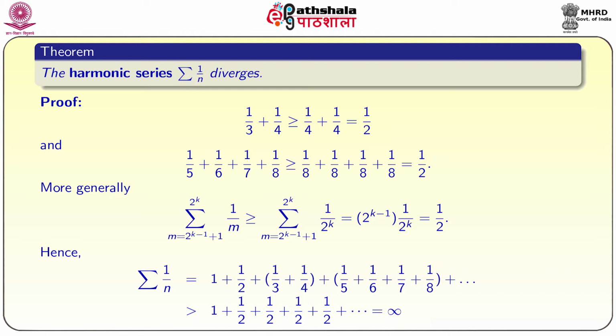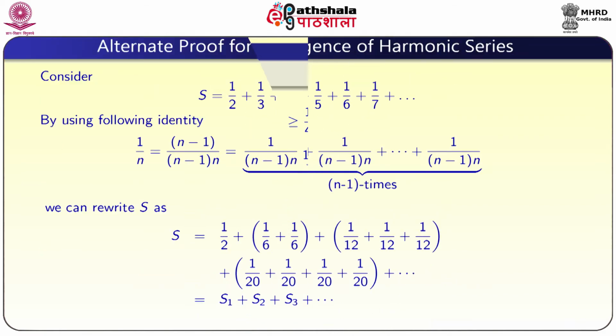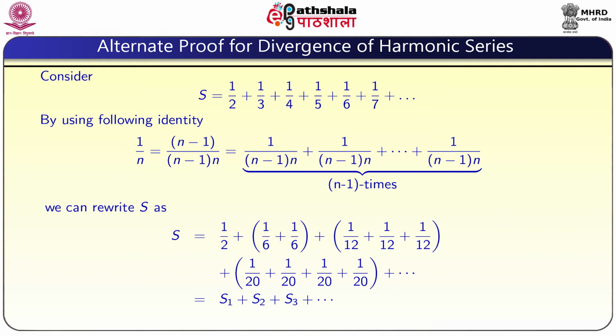So, this is not a complete proof, but this is a sketch of the proof. With this we understand that the harmonic series, summation 1 by n, diverges. For this harmonic series divergence, we will give another proof, an alternative proof. So, another proof for divergence of the harmonic series.